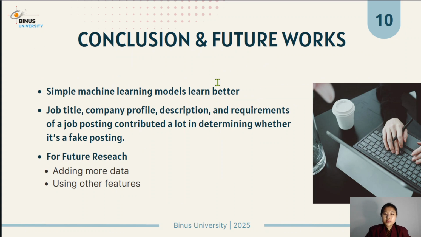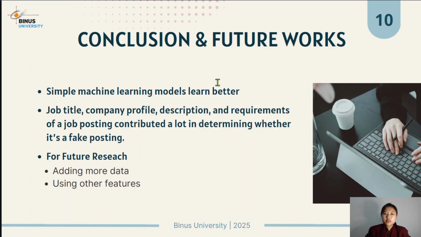Our conclusion from this research is that simple machine learning models were able to learn better despite class imbalance, and that the job title, company profile, description, and requirements of a job posting contribute a lot in determining whether it's a fraud posting or not.